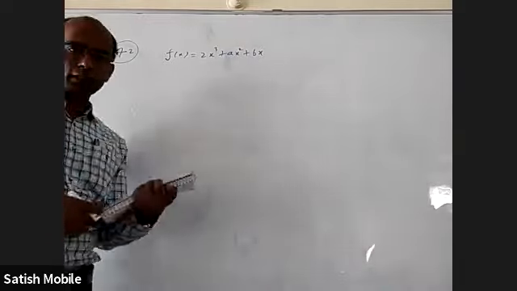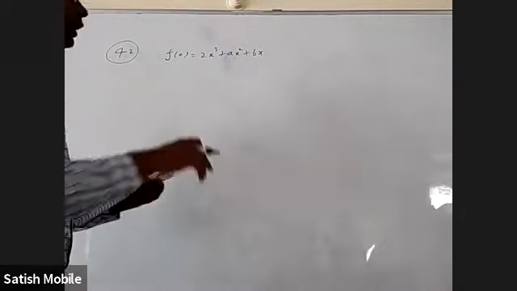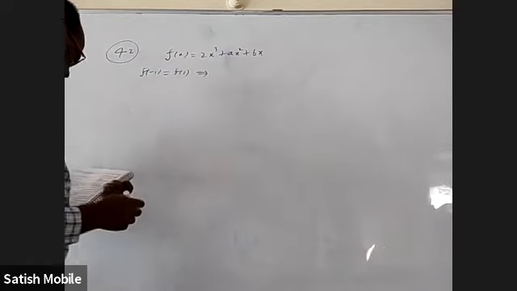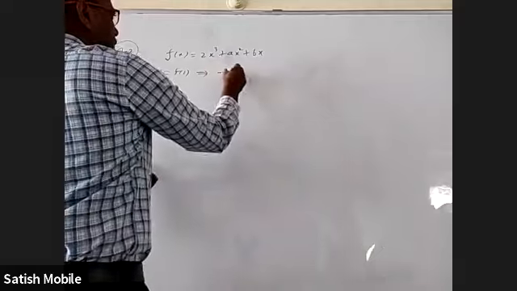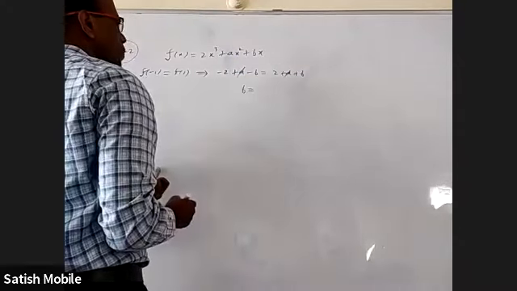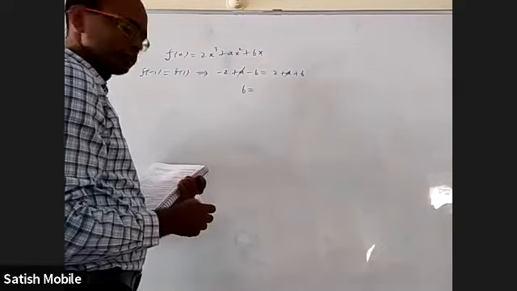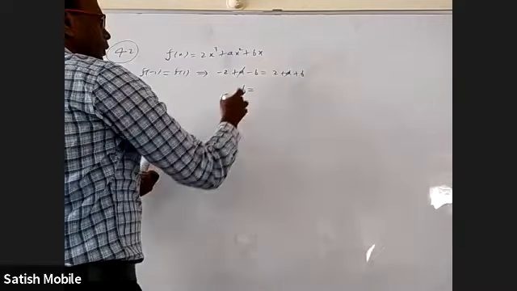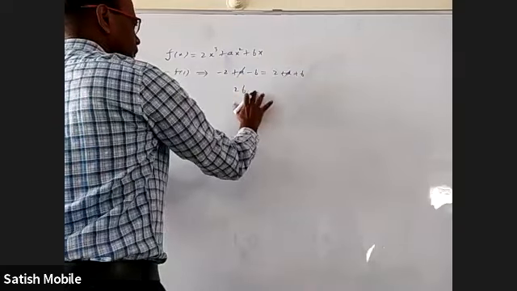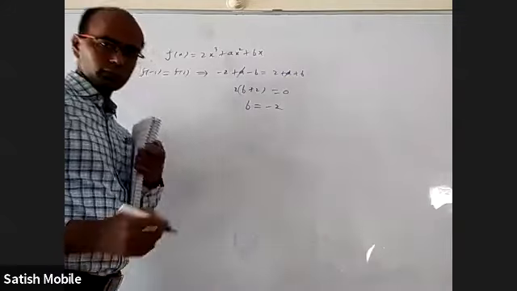Okay, you want to apply Rolle's theorem. So one condition is f of minus 1 equal to f of 1. From that we will get minus 2 plus a minus 3 equal to 2 plus a. A will cancel. We will get 2b plus 2 equal to 0. That is b equal to minus 2.